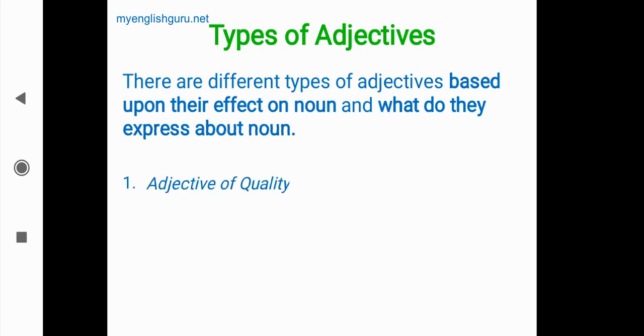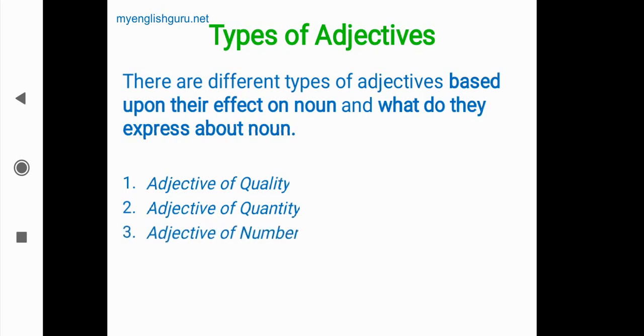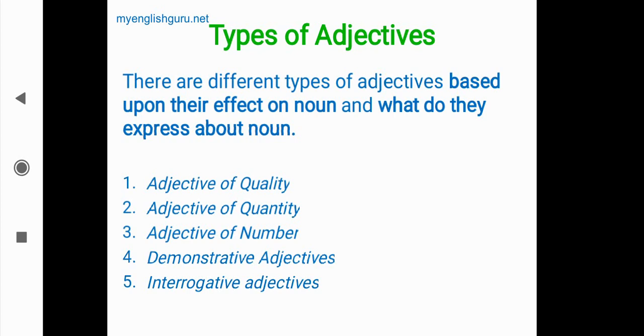Now we'll see, first, adjective of quality, second, adjective of quantity, third, adjectives of number, fourth is demonstrative adjective, fifth one is interrogative adjective, and we'll take them one by one. We'll see now one by one. First we'll see adjective of quality.